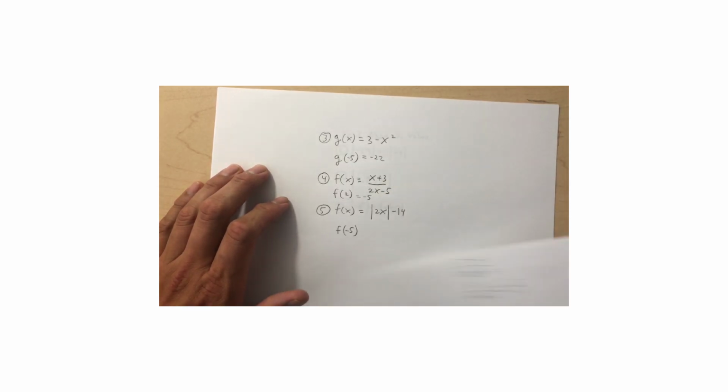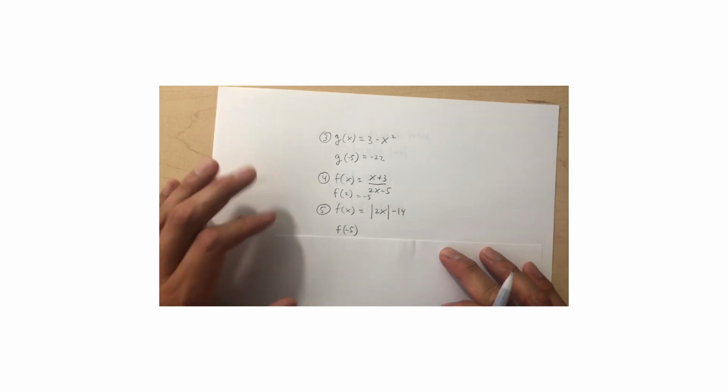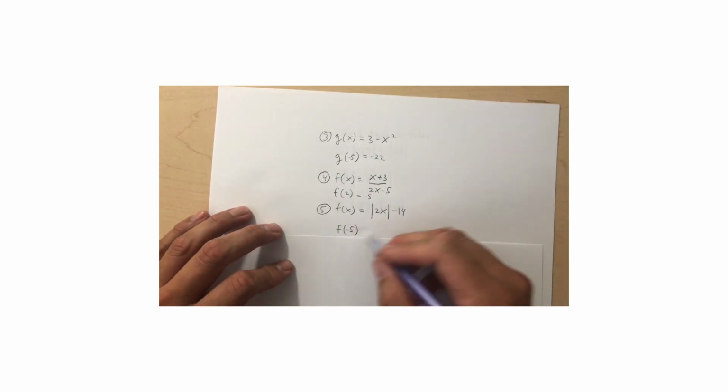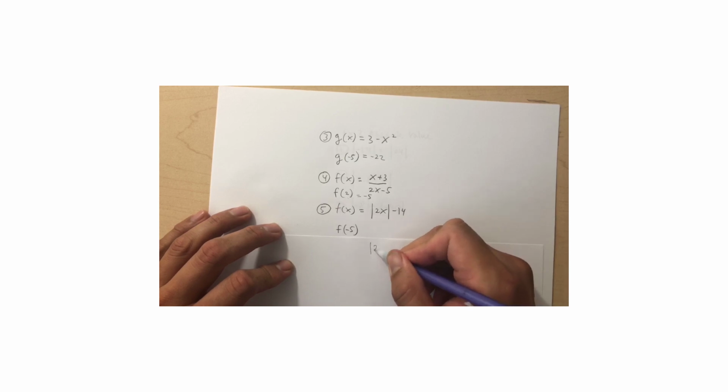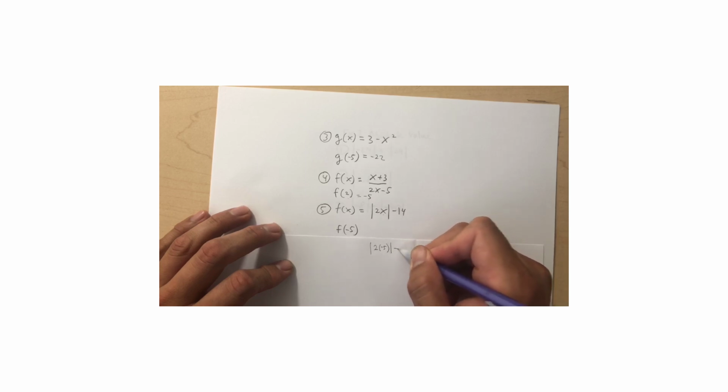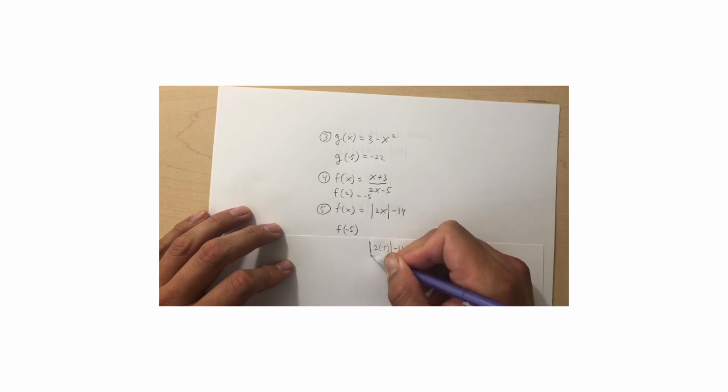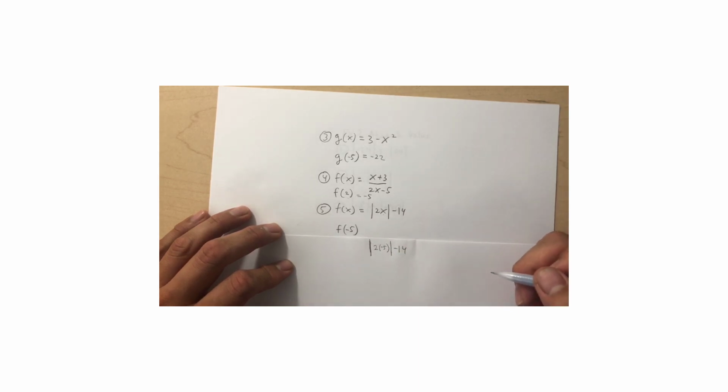All right? All right, let's go ahead and do number 5. So again, now we're putting a negative 5 in there. This one is an absolute value sign. And if you forgot what that means, I'll explain it right now. I'm going to use a parenthesis. Plug a negative 5 in there, so negative 5 minus 14. Absolute value just means how far is that number from the number 0.